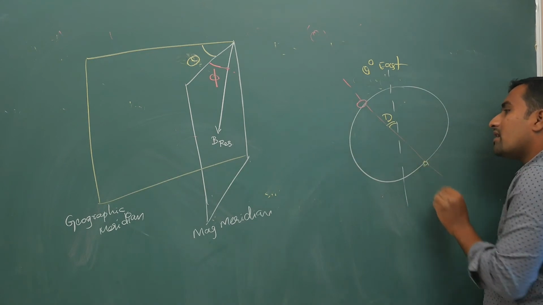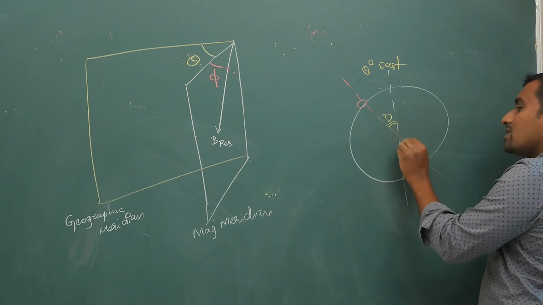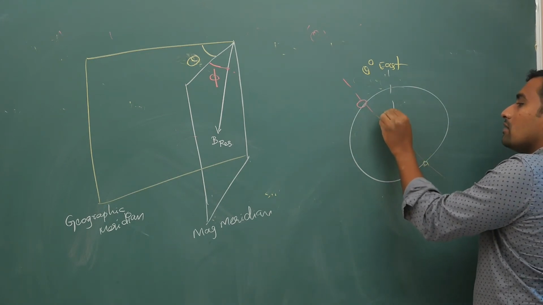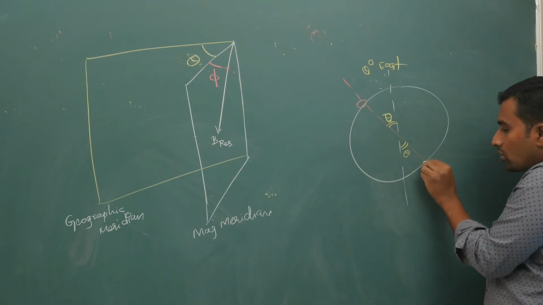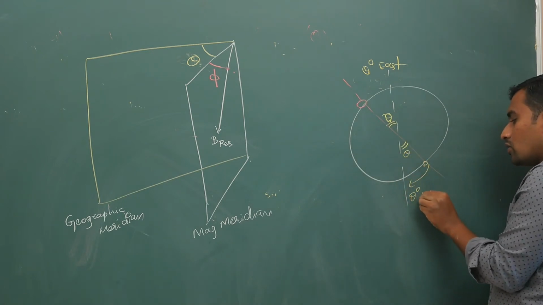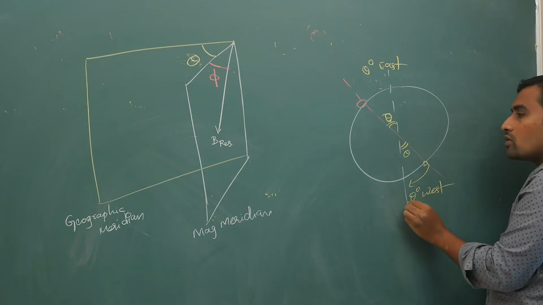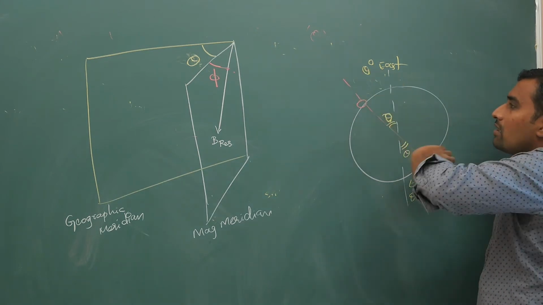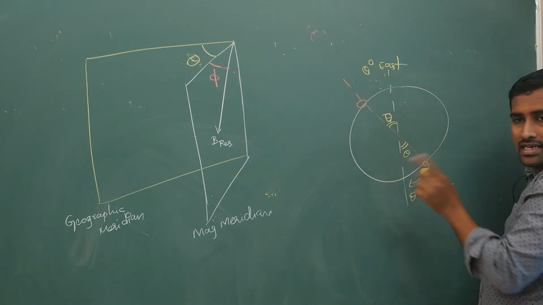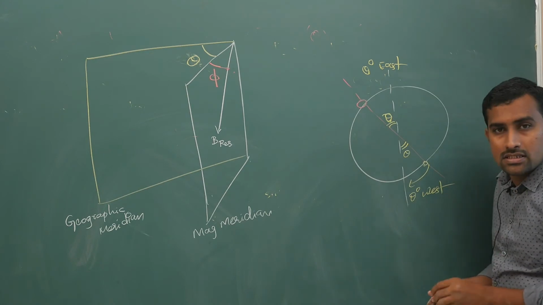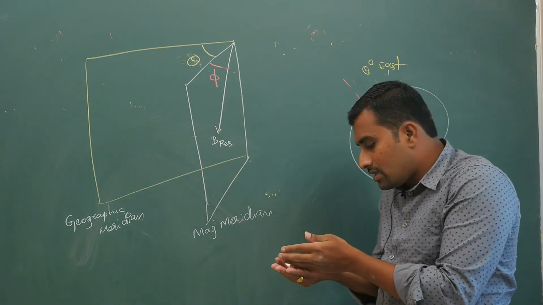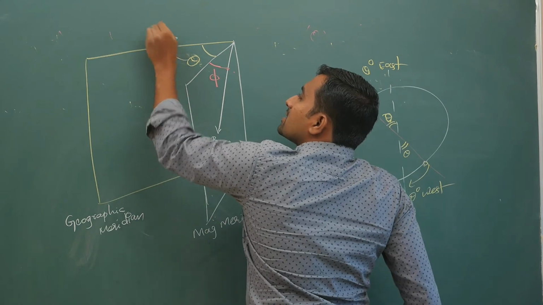Similarly, if you are somewhere here, and if this is D or theta, for example, you should go theta degrees west to go to the actual South Pole. So depending upon your orientation, your theta degrees east or west will change. My point is, this part is what? Declination.